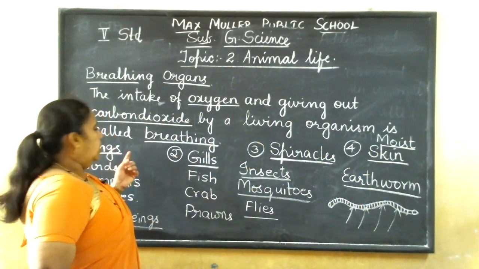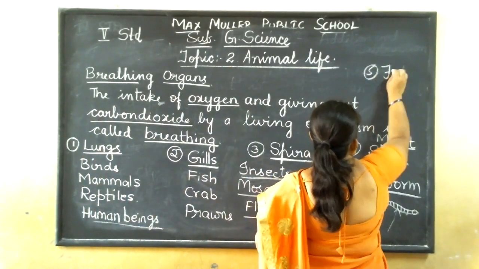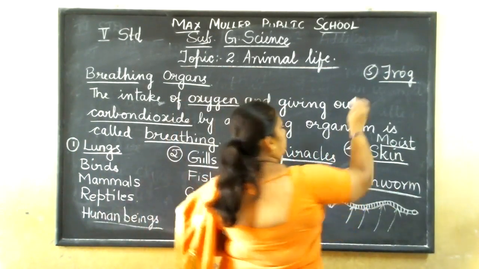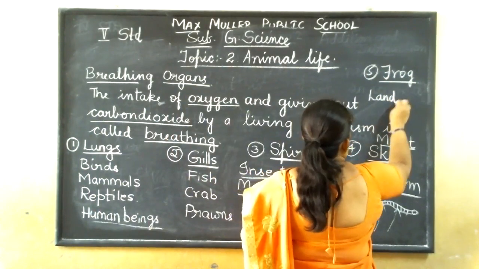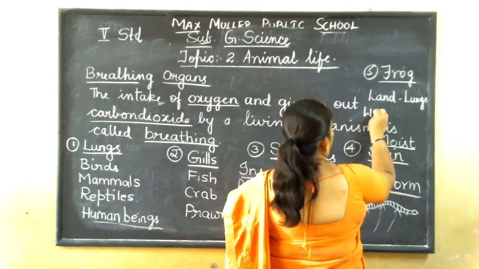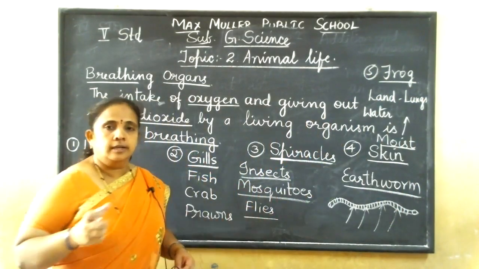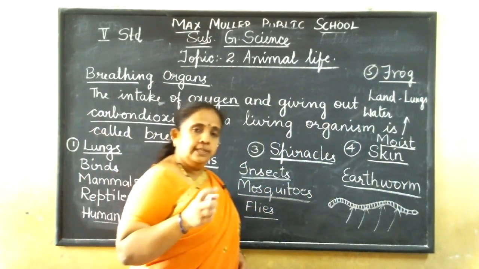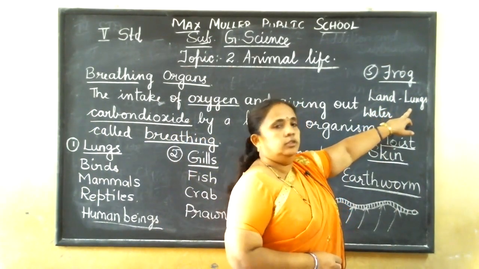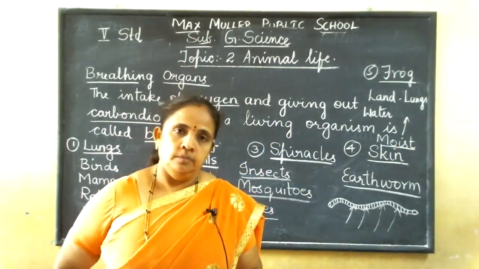One more special is the frog. Fifth one, frog. Why is it special? Because it lives both on land and in water. When it is on the land, it breathes through lungs, and when it is in water, it breathes through the moist skin. So the frog is adapted to two types of breathing because it lives both on land and in water. Understood, children?